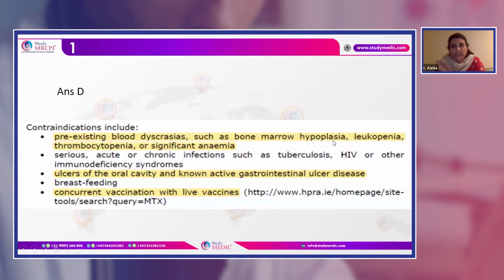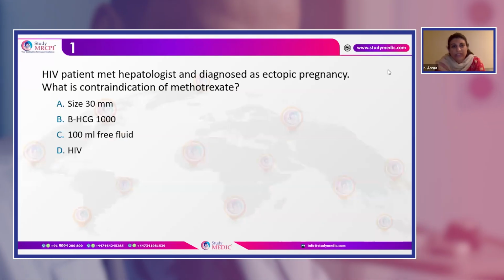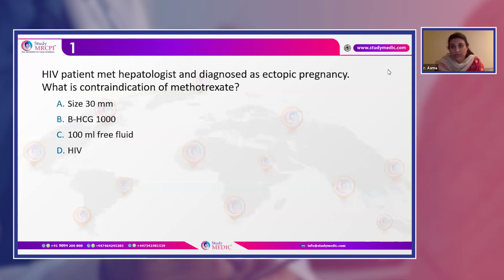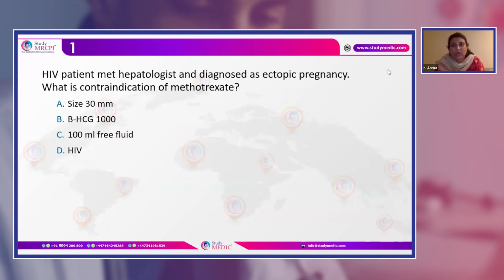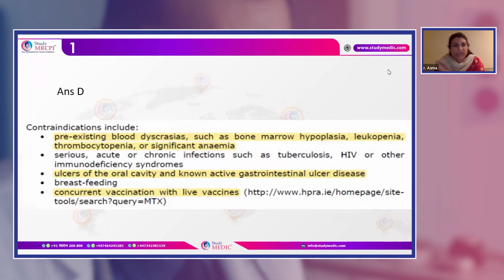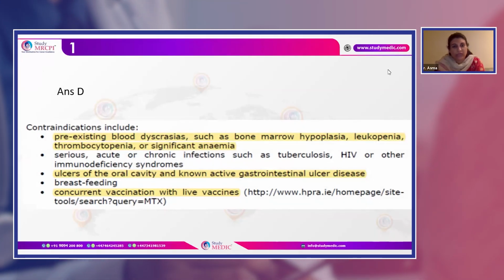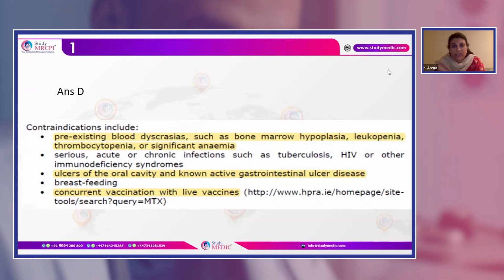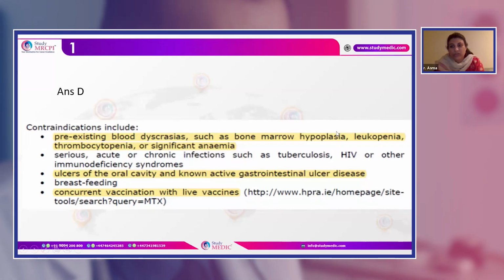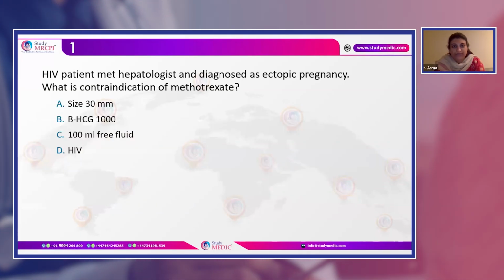When the question started, it gave you a hint that the patient with the ectopic pregnancy had gone to the hepatologist. There can be a long scenario in your exam, but the main question at the end was, what is the contraindication? This is mentioned in the guidelines. The contraindications include pre-existing blood dyscrasia such as bone marrow hypoplasia, leukopenia, thrombocytopenia, or significant anemia, and patients with acute or chronic conditions like TB and HIV. So here your answer of HIV and TB matches option D.